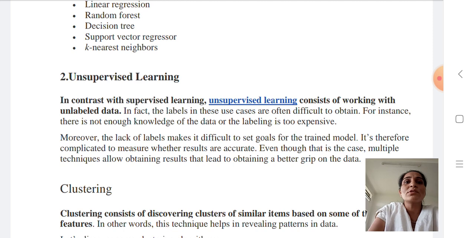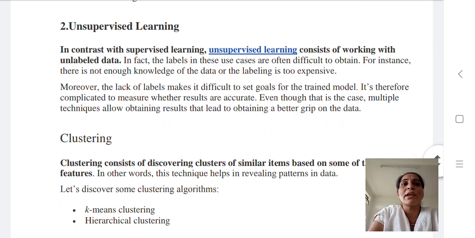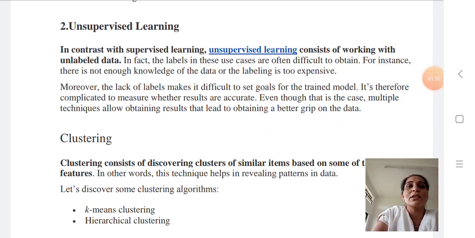neighbors. Now, the second one is unsupervised learning. Unsupervised learning is in contrast with supervised learning. It works with unlabeled data, meaning it doesn't use labeled information. That's why it's often used, since it is difficult to obtain such labels from the data.